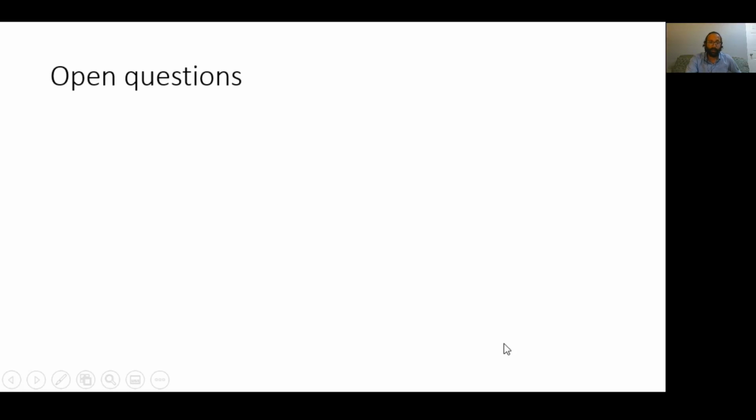Alright, that is all I have to say about our verification algorithm, and I would like to briefly highlight some open questions that we think are particularly relevant to the work presented here. The first open question that we would like to address is how should our verification algorithm pick the input regions? And we expect that the strategy for picking these input regions would play a key role in the scalability of the algorithm.